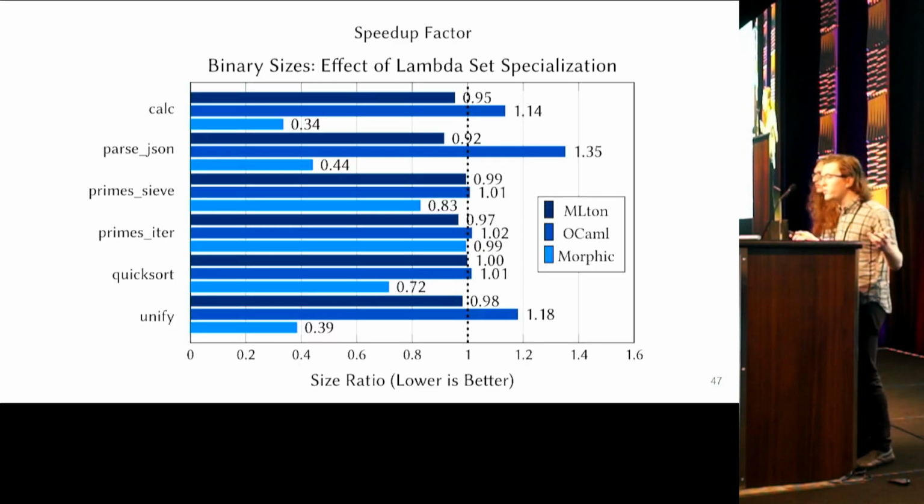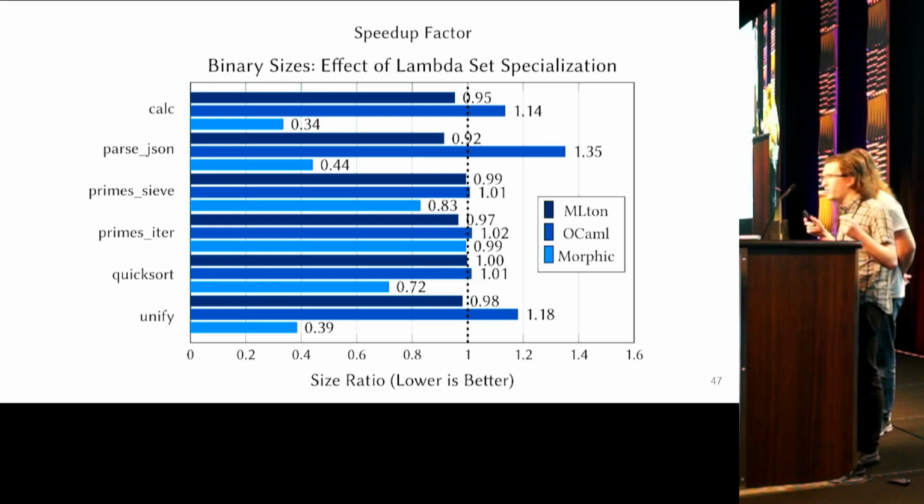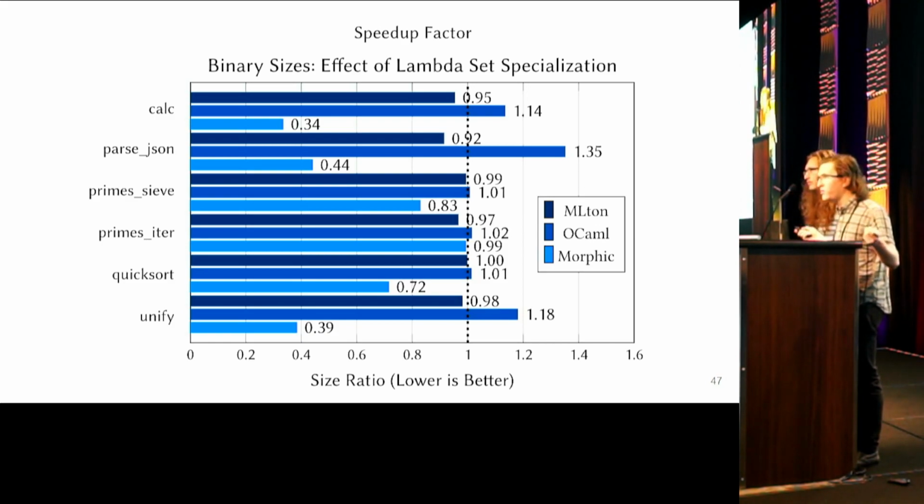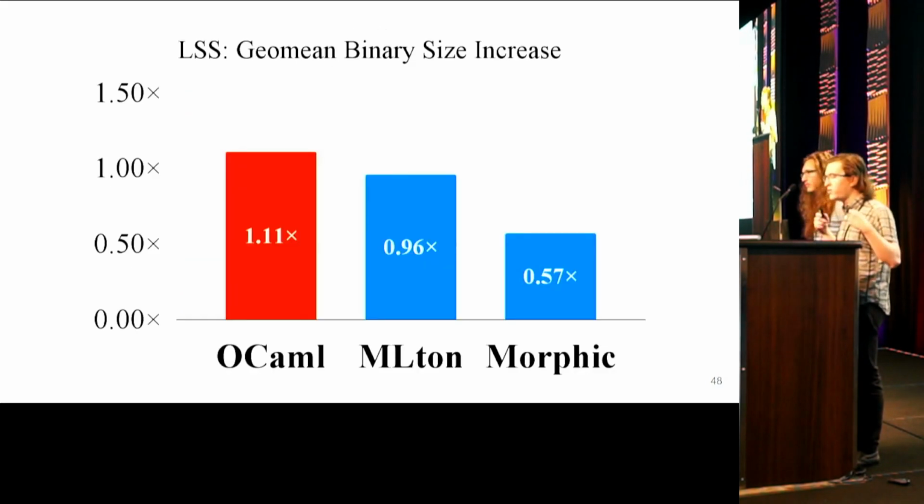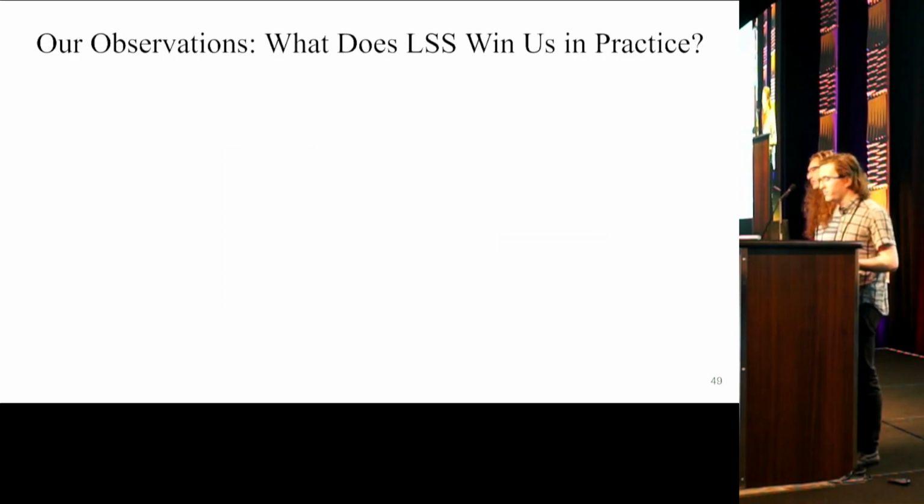And since we're doing specialization, you might worry that LSS will increase binary sizes. It turns out that LSS increases binary sizes a bit for some programs, but never by more than 35% on our benchmarks. And it actually decreases binary sizes in many cases. So in OCaml, binary sizes increased by 11% on average, but for both Milton and Morphic, binary sizes were smaller on average after applying LSS. So the optimization benefits of LSS can more than compensate for the costs of specialization.